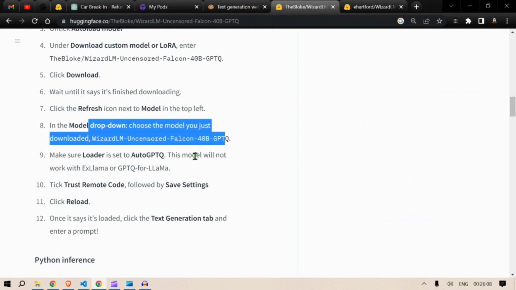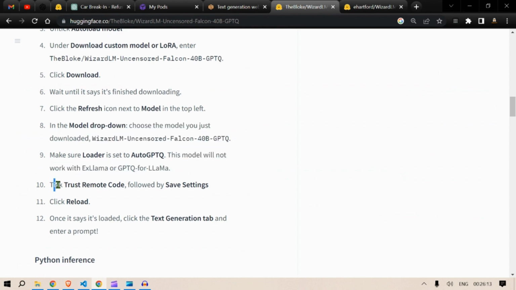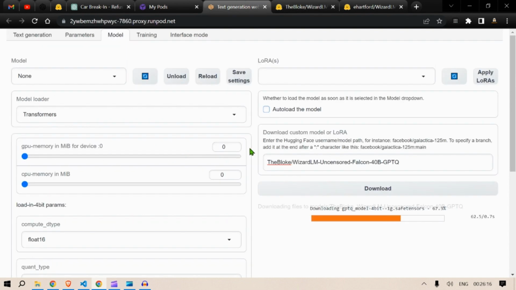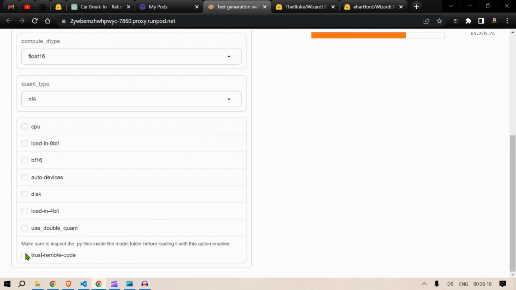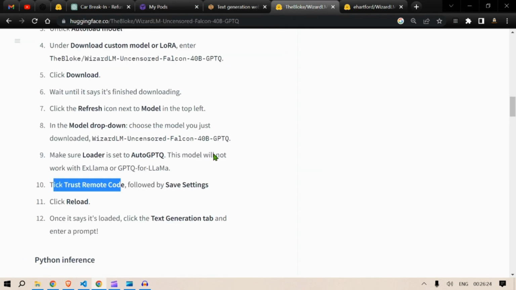This model will not work for XLlama or GPTQ for Llama. Click the trust remote code and save settings. So trust remote code will be somewhere here, this one. So we'll click this and we'll save the settings. Then click reload, and once it says it's loaded, click the text generation tab and enter a prompt.